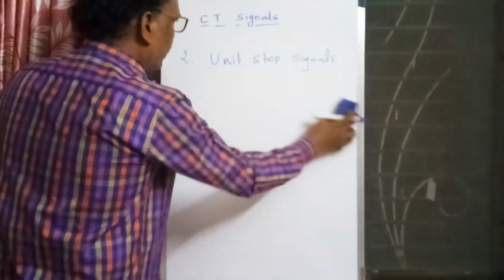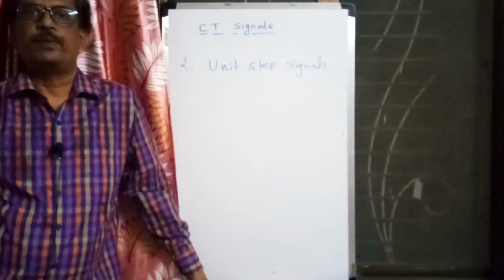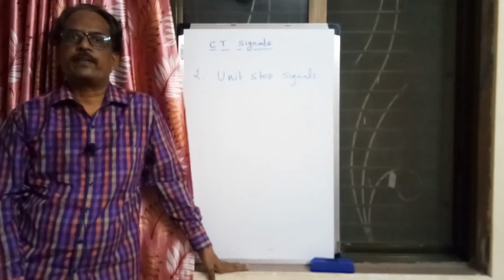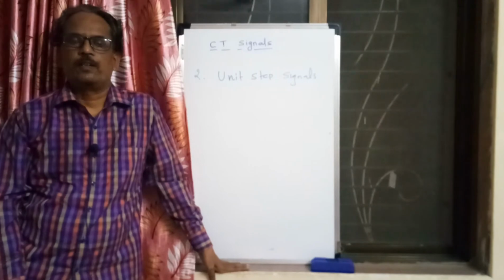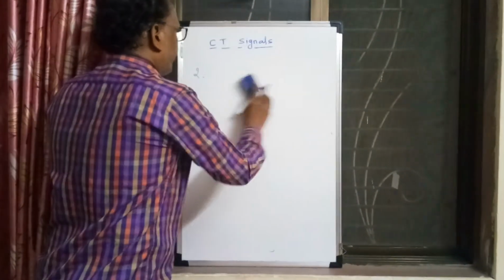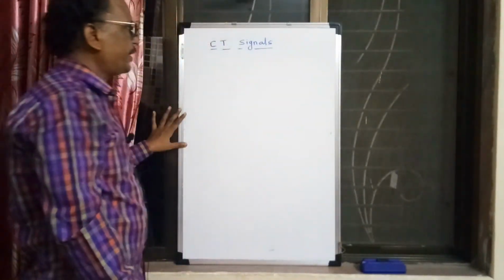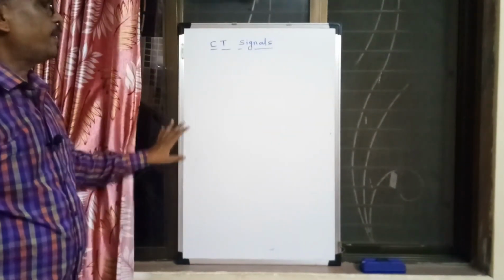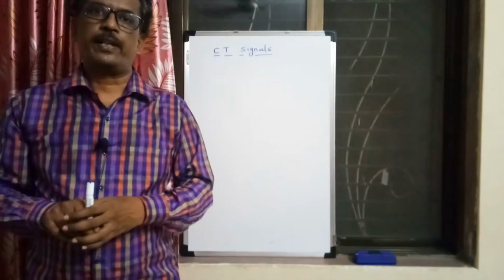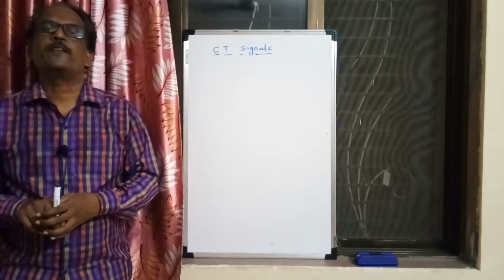If you integrate the delta function, you get u of t, and if you differentiate the unit step signal, we get the delta function. So the delta function can be obtained by differentiating the unit step signal, and the unit step signal can be obtained by integrating the delta function.